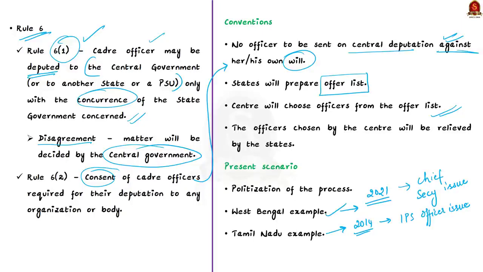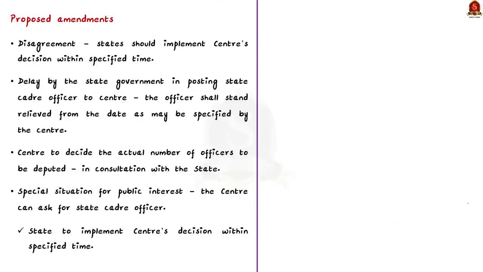Now, to solve these issues and to tip the scale to its side, the central government has announced amendments to the IAS Cadre Rules. Mainly 4 amendments have been proposed to Rule 6 Sub-Rule 1, the one which deals with the deputation of cadre officers. So let us see these amendments now. The first proposed amendment says that in case of any disagreement between the center and the state, the matter shall be decided by the central government, and the state has to give effect to the decision of the center within a specified time.